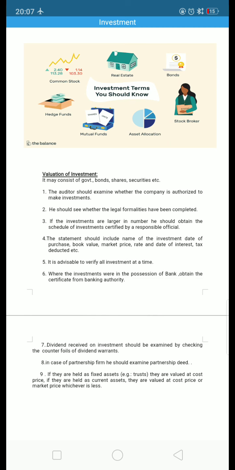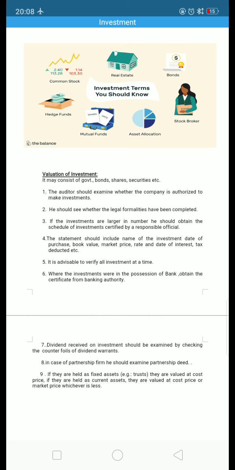Investment is an amount spent, or an expenditure made by an investor to buy securities. What kind of securities can be bought? Shares, debentures, bonds, mutual funds, etc. The main purpose of investment is to earn profit on the investment made by the investors. The main motto of the investment is what? To get the profit on the investments.